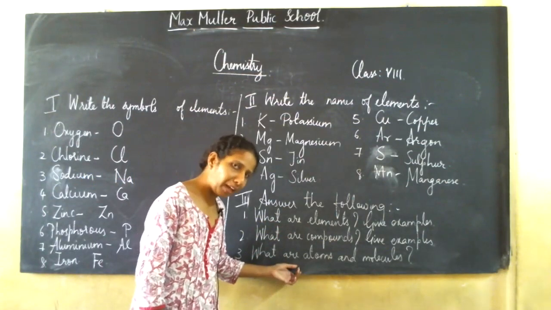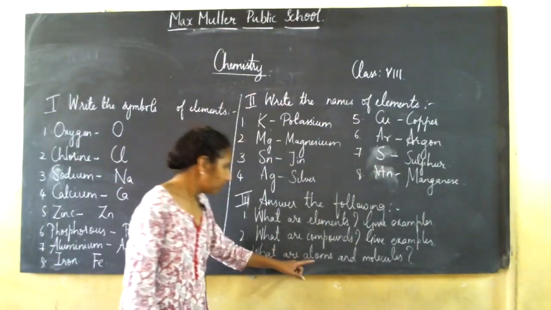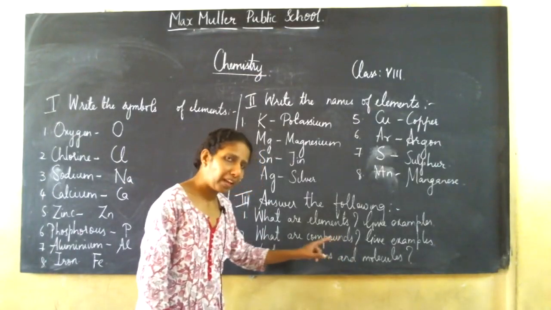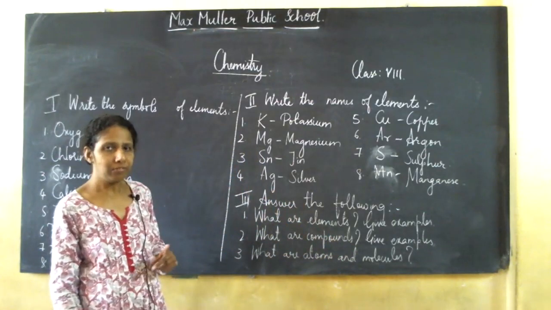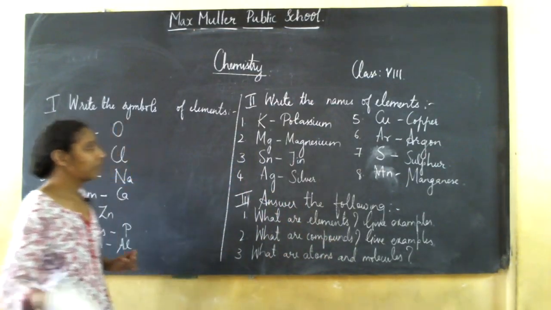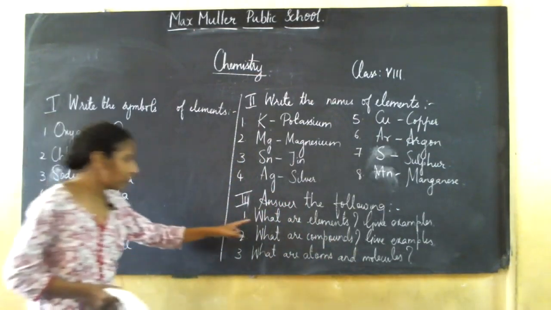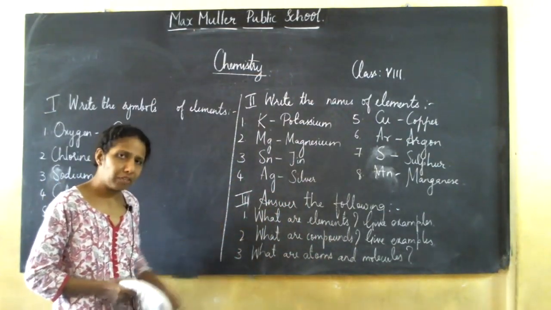What are atoms and molecules? Atoms are the smallest particles of an element, isn't it? Whereas molecules are the smallest particles of an element or compound that have independent existence. If you have not written the answers for this, write each answer down 5 times.